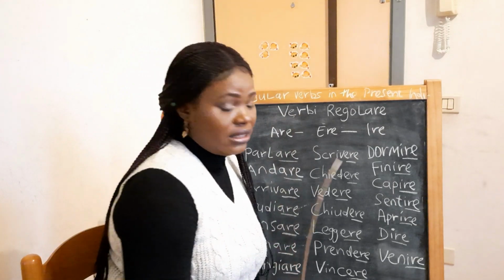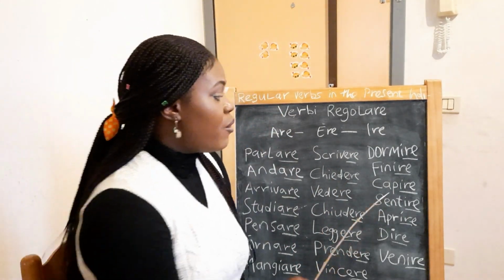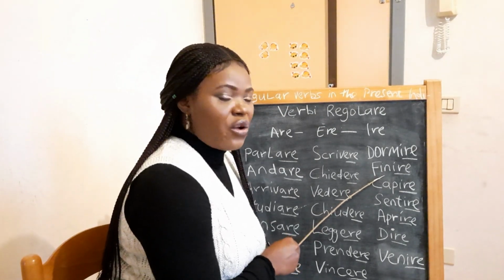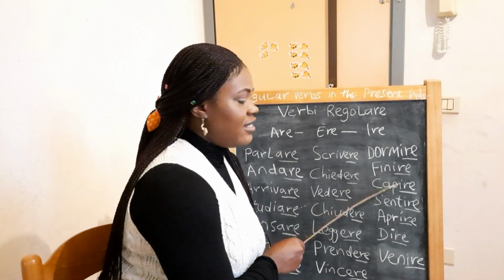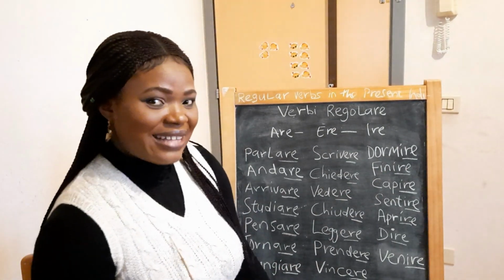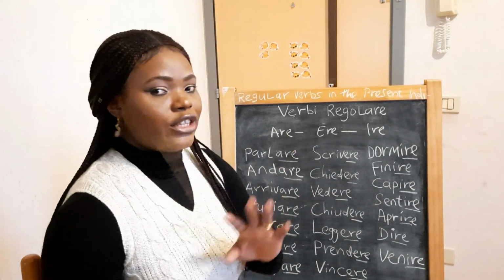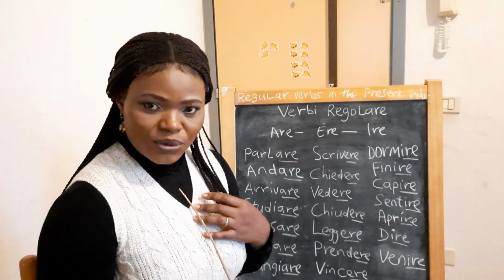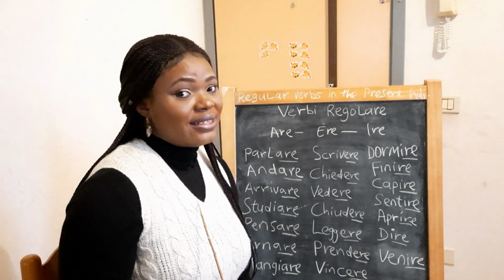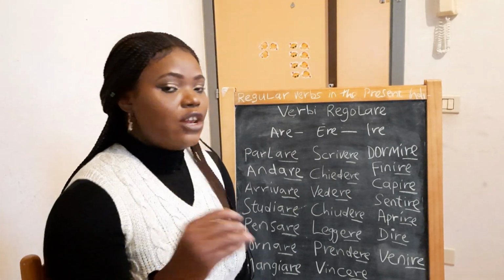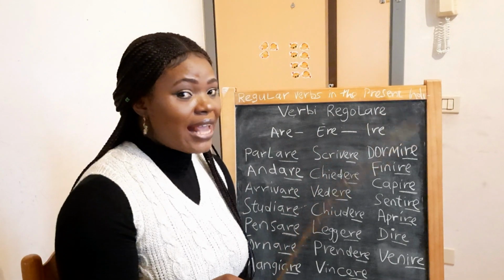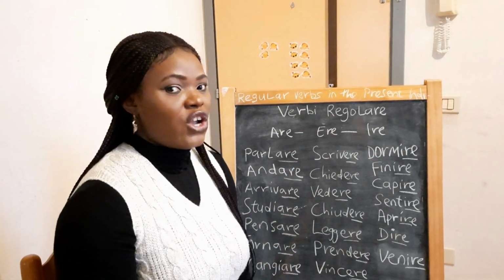Yes. Okay, let's see this capire. Verbo capire is in the same group as finire. They are in the second group. Capire, finire, they are the same group. Io capisco. I understand. Verbo capire means to understand. Io capisco. Tu capisci. I understand. You understand. Lui o lei capisce. He or she understands.